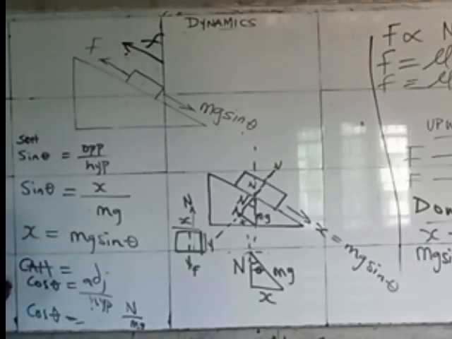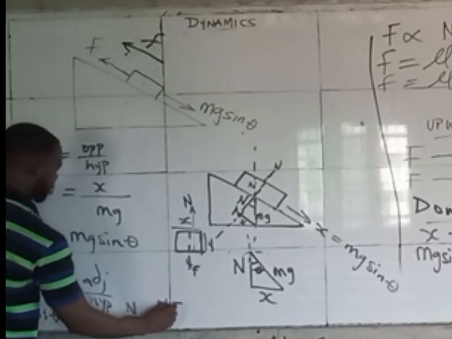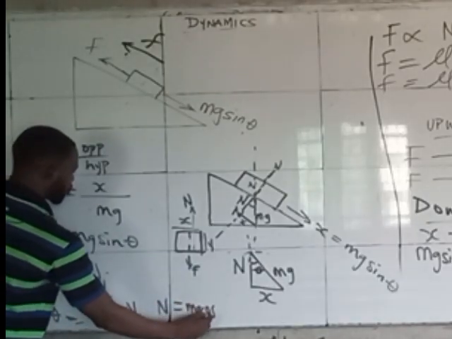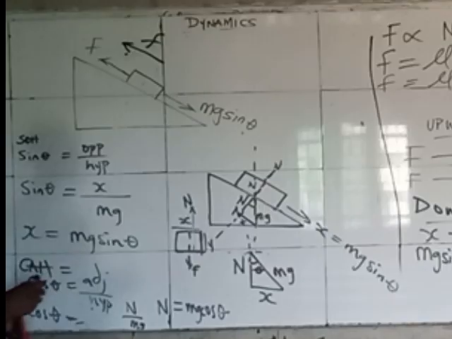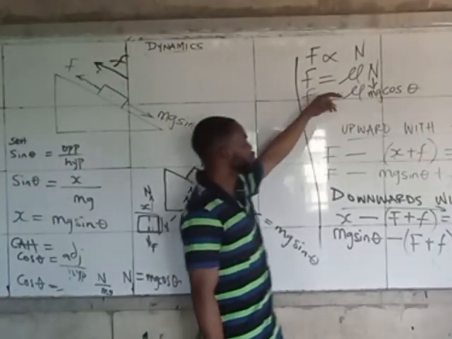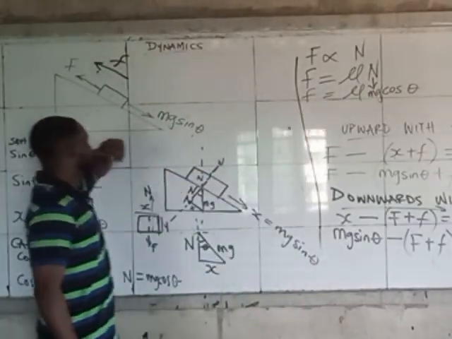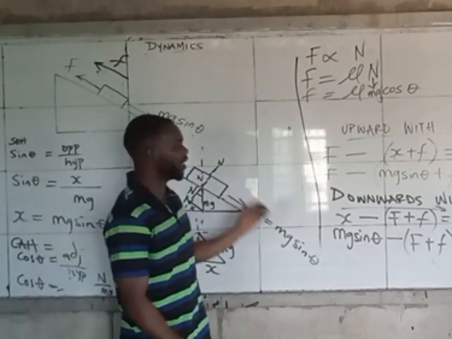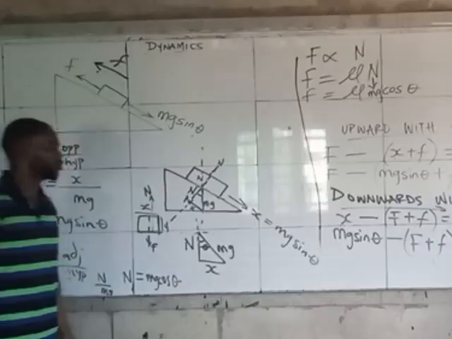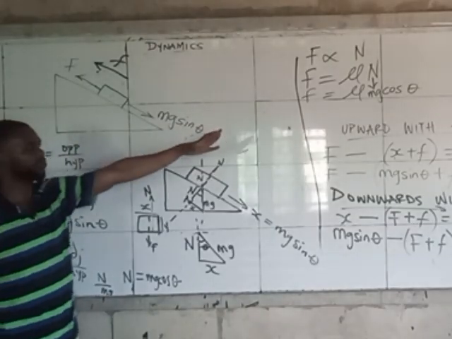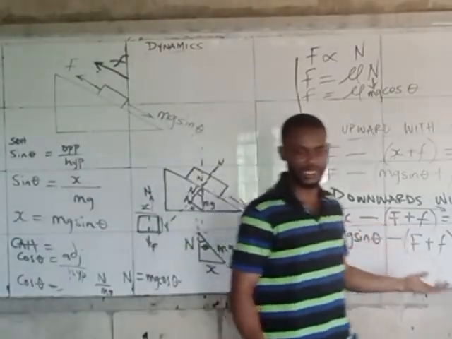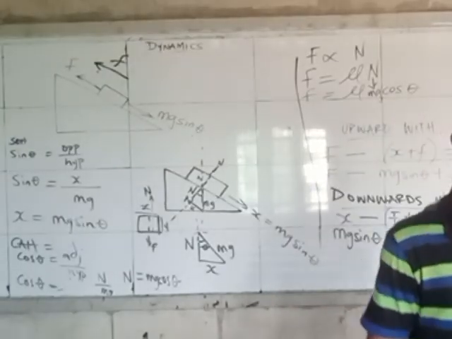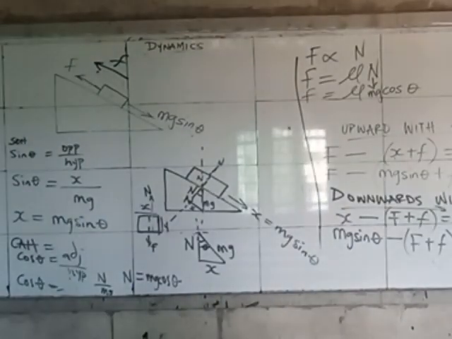So if you make N subject of the formula, you now have that N equals mg cos theta. So anything that has to do with normal reaction is simply mg cos theta, while everything that has to do with x, the sliding side, equals mg sine theta. As you progress, if you learn this, you don't have to be doing this to find it. What you just need to do is to simply know it. Just call the sliding side mg sine theta. Call the normal reaction mg cos theta. Very simple like that.